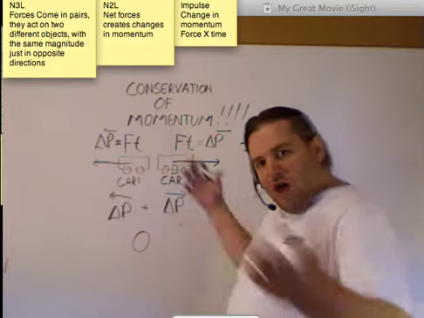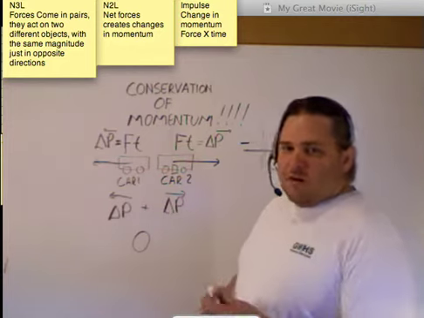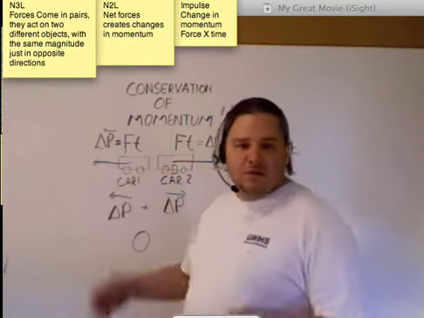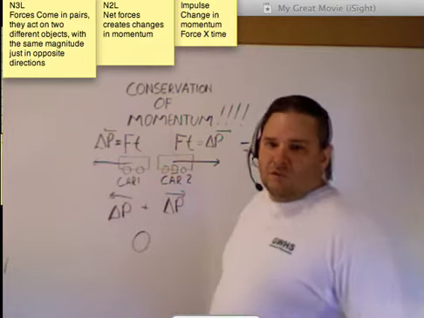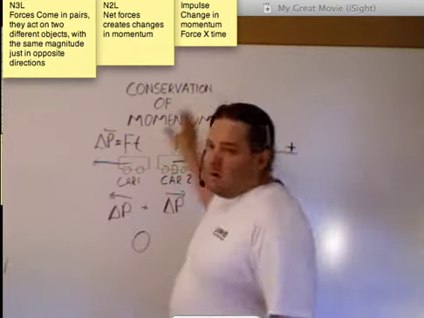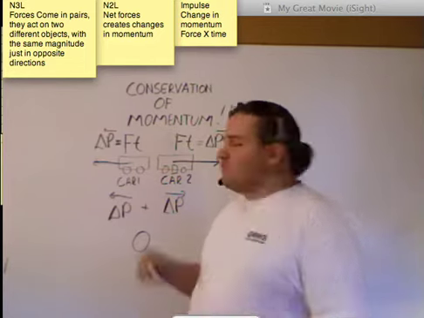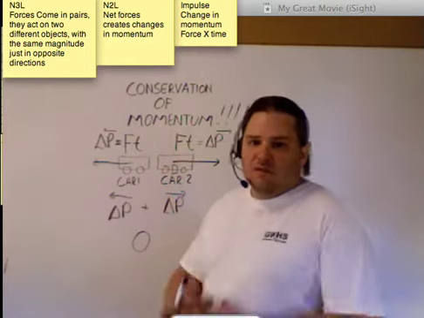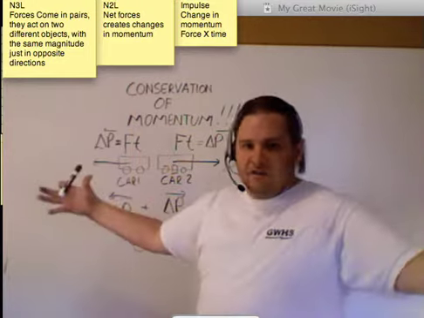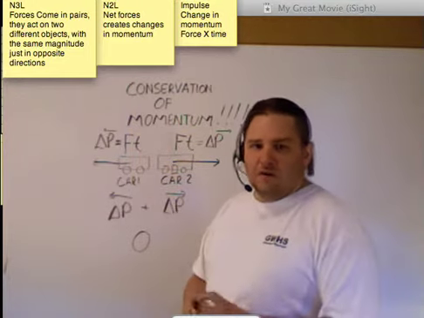If we account for everything that's going on, the Earth, the moon, the jet engine, the piston, whatever, then momentum is always conserved. The truth of the matter is momentum is always conserved. We just have to make the system big enough to take into account everything that's going around.